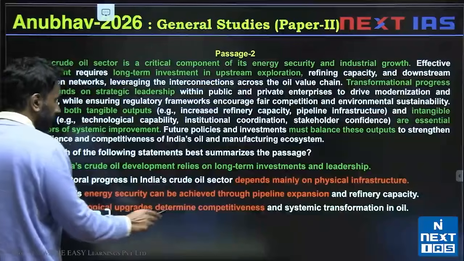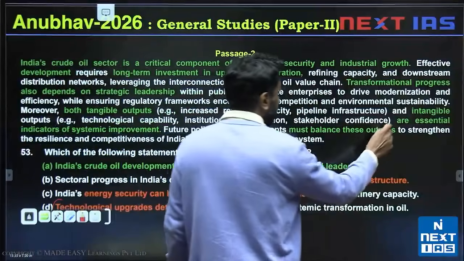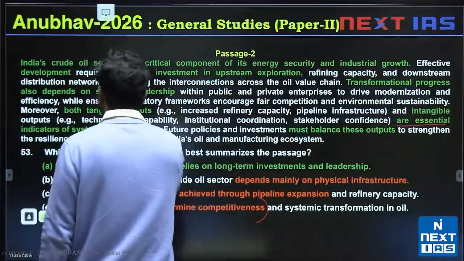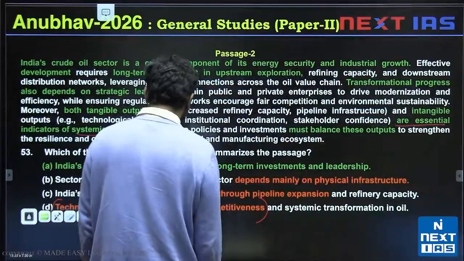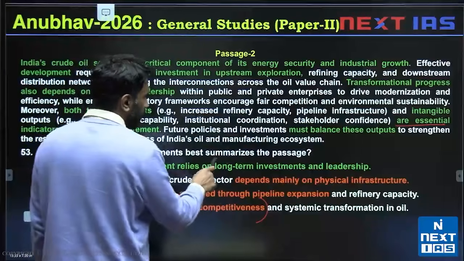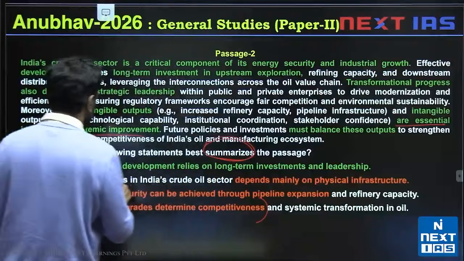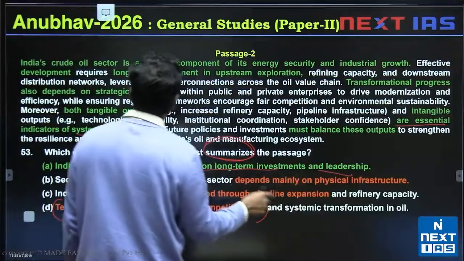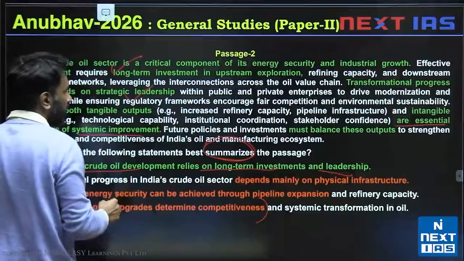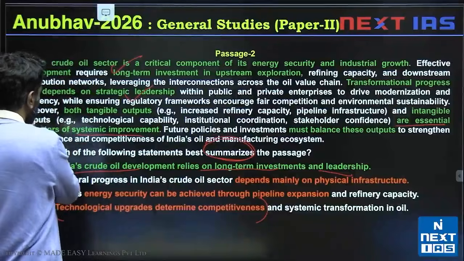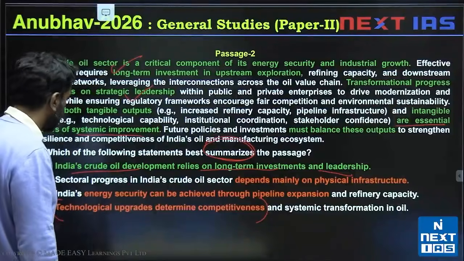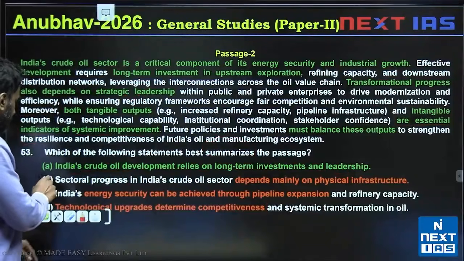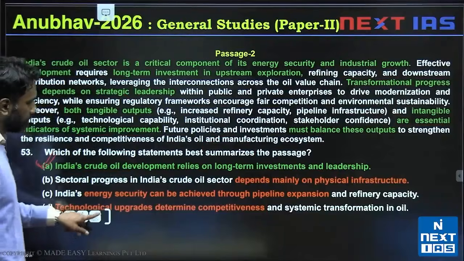This, that it determines competitiveness, can be considered right. They are essential indicators of systematic improvement. The real problem is it's not the summary of the passage. Option A tells me that crude oil requires long-term investments and leadership, which is covering at least 2 aspects of the passage. It does not cover this part. But A is the best possible choice, right? Option A is the best possible choice.